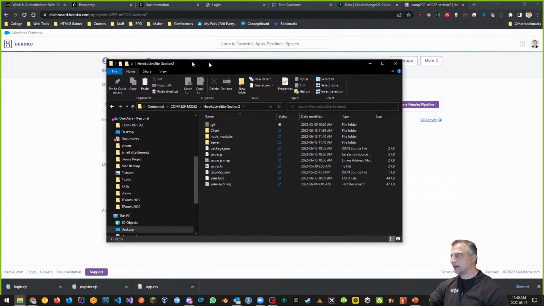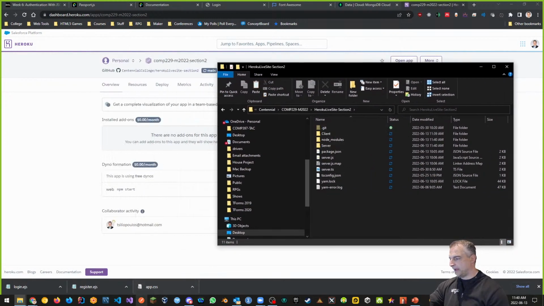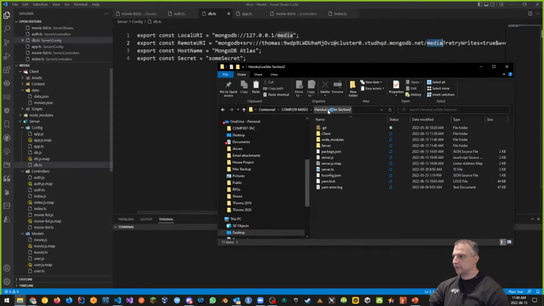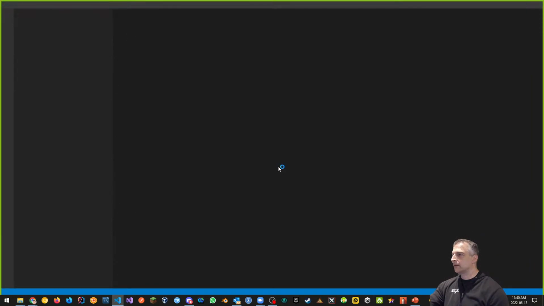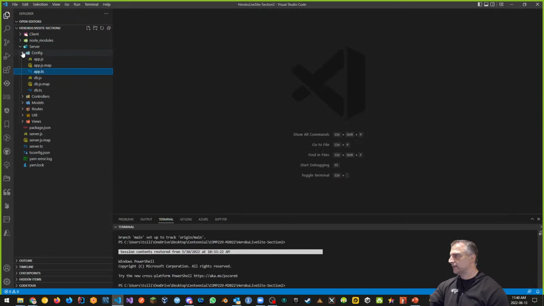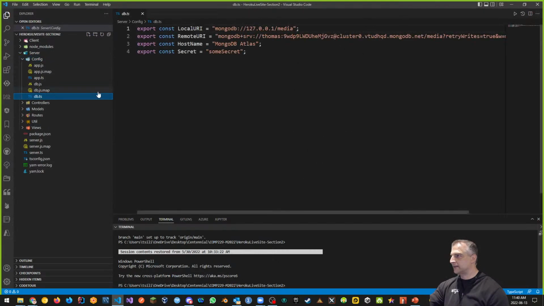All right, so now let's check it out. So we're going to take this part and put that into Visual Studio Code. Again, I just want to grab this and put it in here. And if everything goes well, we should be able to check to see, is it correct? So if I go into my db.ts, we should see this new information. Okay. And we're ready to go.